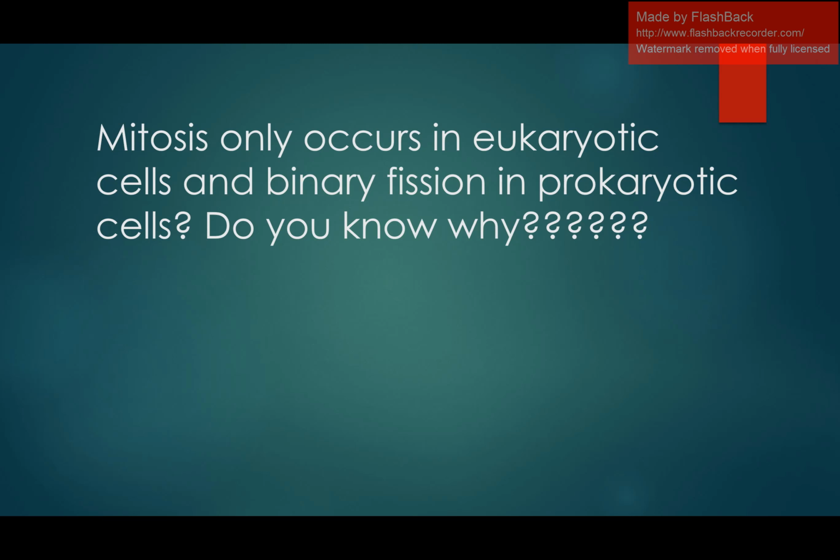When a membrane bounded nucleus is absent, and cytoskeleton or spindle fibers are absent, then the cell is unable to enter the mitotic phase or the division phase. That's why mitosis only takes place in eukaryotes, where a definite nucleus is present, and it lacks in prokaryotic cells where a definite or membrane bounded nucleus is absent.